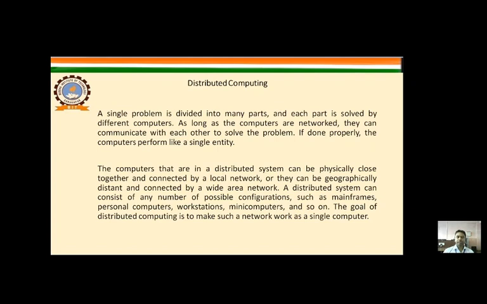The computers in a distributed system can be physically close together and connected by a local network, or they can be geographically distant and connected by a wide area network. A distributed system can consist of any number of possible configurations, such as mainframes, personal computers, workstations, minicomputers, and so on. The goal of distributed computing is to make such a network work as a single computer.